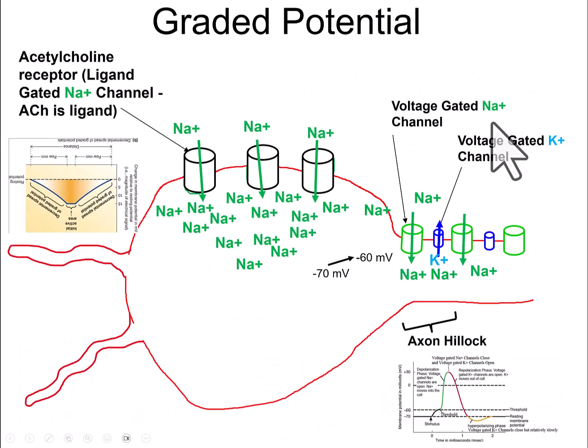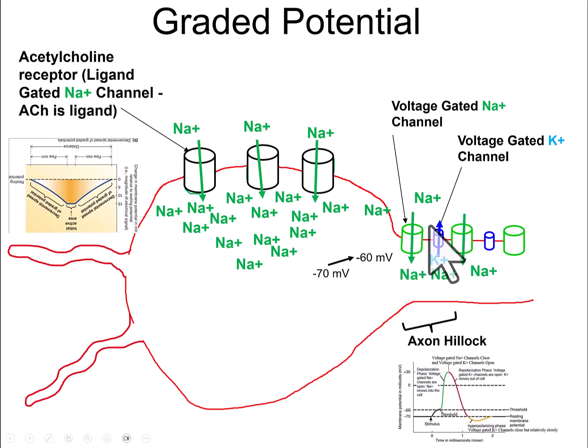So for example, when you look at graded potentials, remember, you have neurotransmitter that comes across and binds to the receptor, opens it, and allows sodium to come in. This sodium is a graded potential at the neuron cell body. It diffuses out, and as it does, it takes the resting membrane potential from minus 70 millivolts to minus 60 millivolts, which is threshold, which is going to open up a voltage-gated sodium channel.